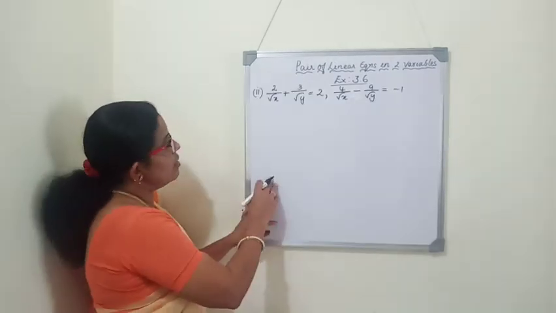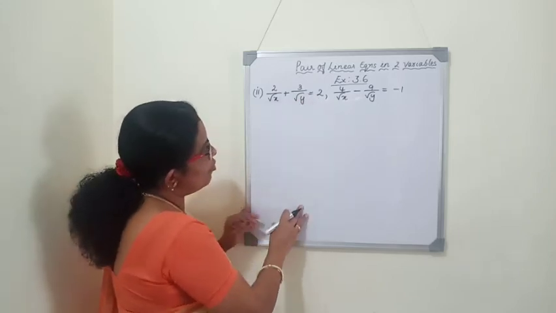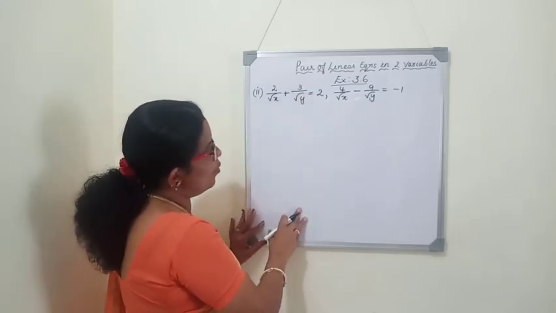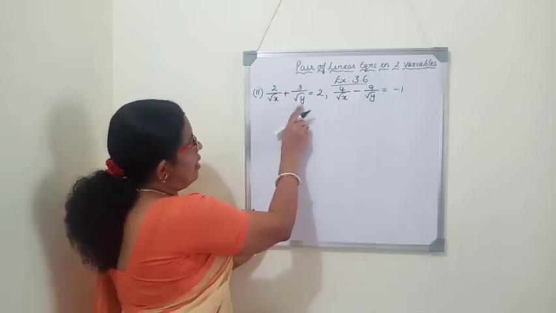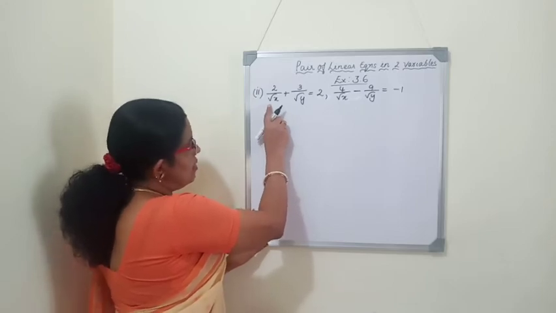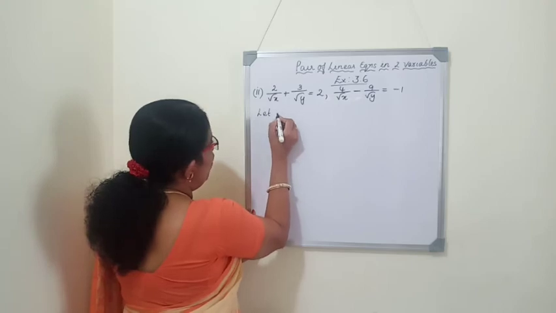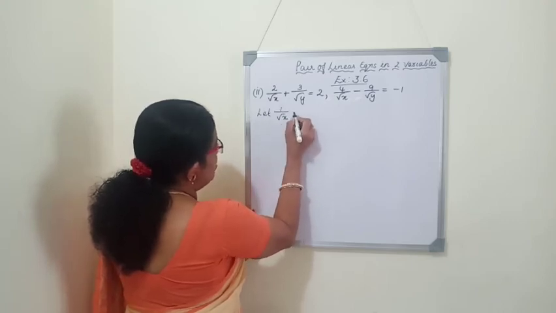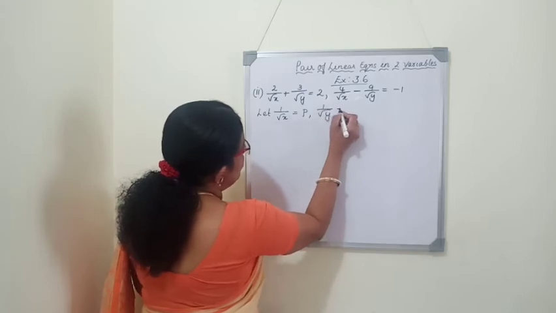The second question is 2 by root X plus 3 by root Y is equal to 2 and 4 by root X minus 9 by root Y is equal to minus 1. Same way like the last sum, X and Y are in the denominator, so we have to change it. As root X and root Y are in the denominator, we'll write let 1 by root X is equal to P and 1 by root Y is equal to Q.